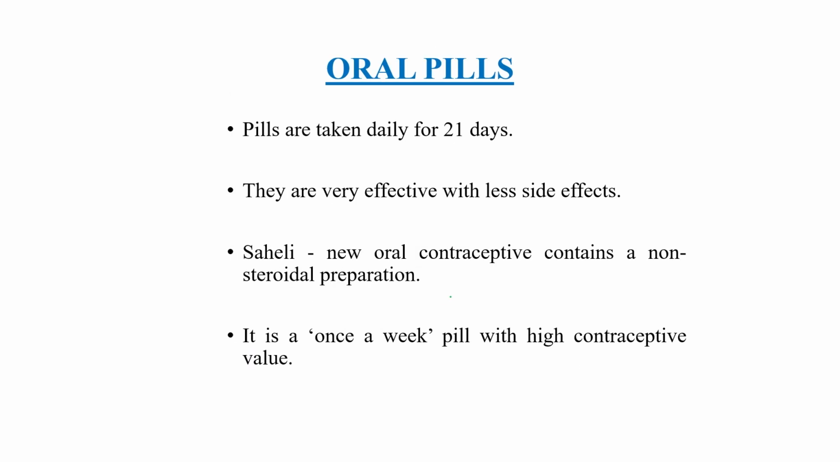Now the next type is pills. The next contraceptive method is the use of oral pills. One can take these pills daily for 21 days. They are also very effective with fewer side effects. A very popular one is Saheli. It is a new oral contraceptive containing a non-steroidal preparation. It is a once-a-week pill with high contraceptive value. Normally some pills are taken orally for 21 days, but this Saheli is a once-a-week pill.